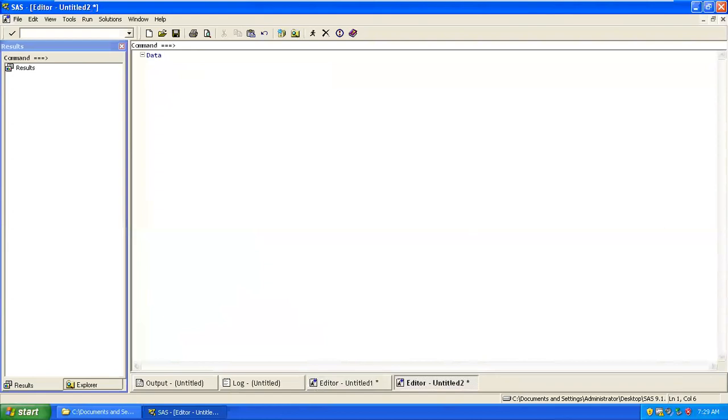You can change this color, as we have an option to change the color of your keywords, but generally it looks blue. So whenever you use keywords, they will be in blue color.